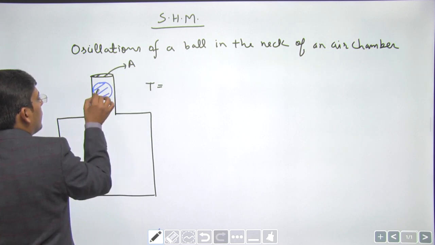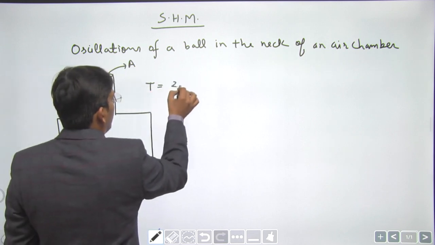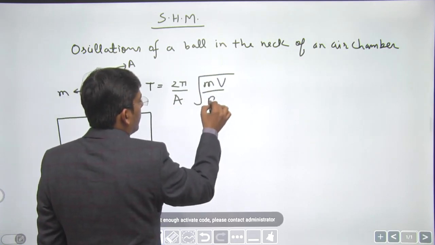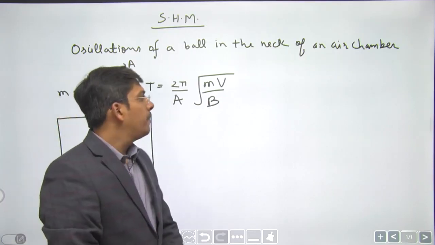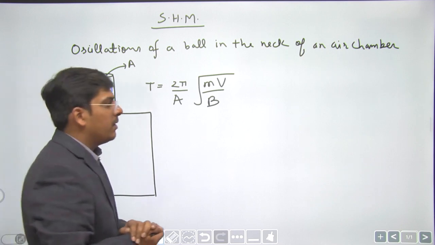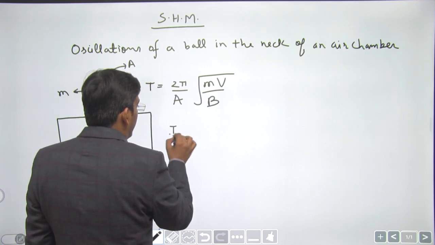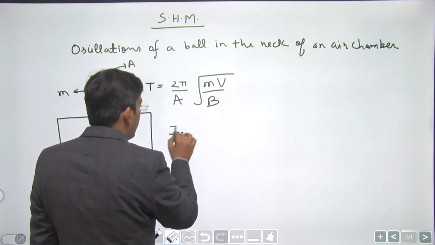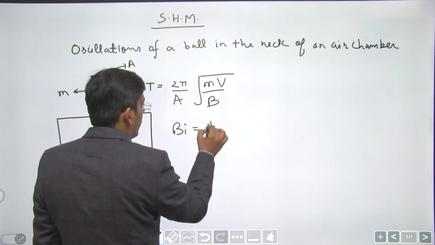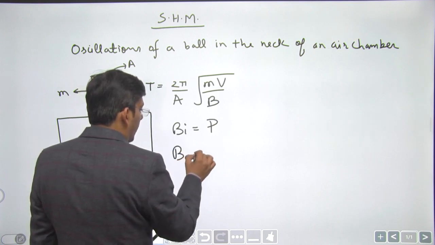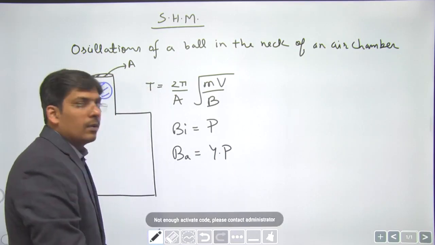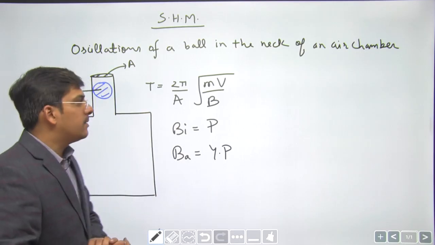This is A, mass of the ball being m, so this is 2 pi by capital A under root of mV by bulk modulus, right? V is the volume of the chamber and B is the bulk modulus of elasticity of the gas present inside the chamber. So if the case is isothermal, for isothermal process bulk modulus will be equal to pressure. For adiabatic process bulk modulus will be equal to gamma P, dear students, right? So you can easily replace the value and get the answer.